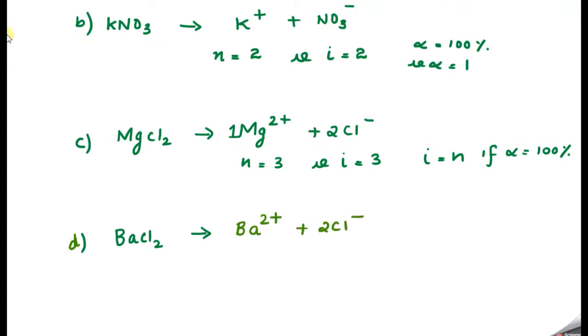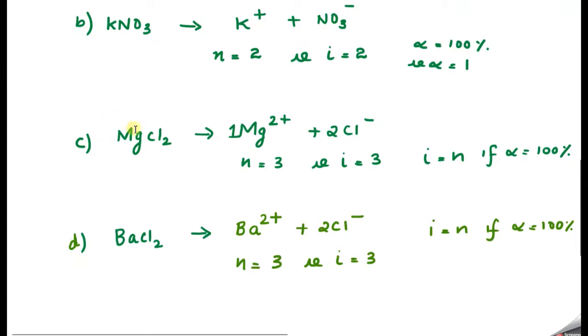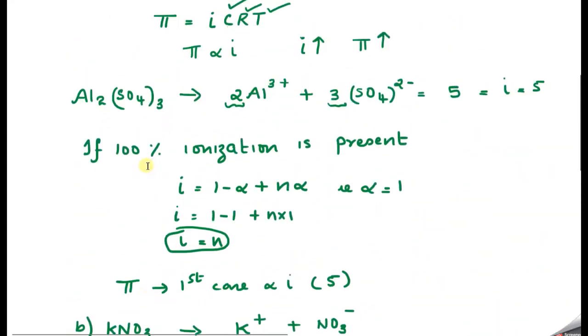Here also n is 1 plus 2, so n = 3, that is i = 3, because i = n if α = 100 percent. On looking at all these, you can understand which i value is highest.